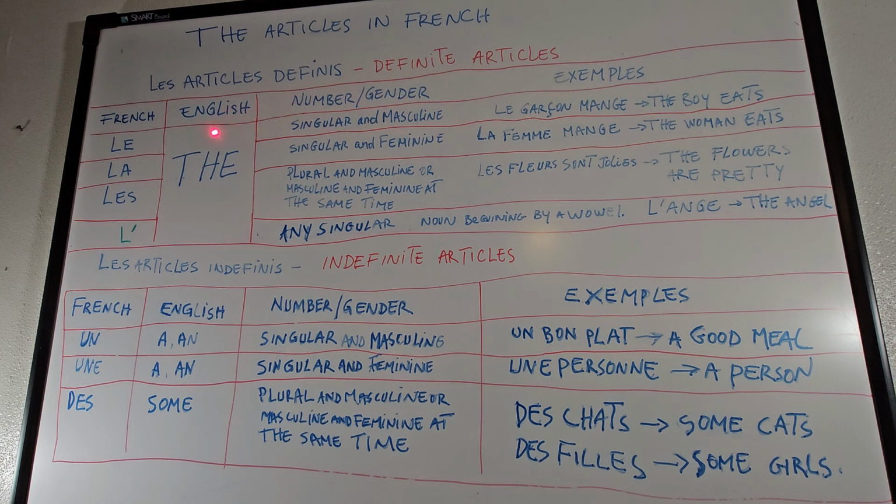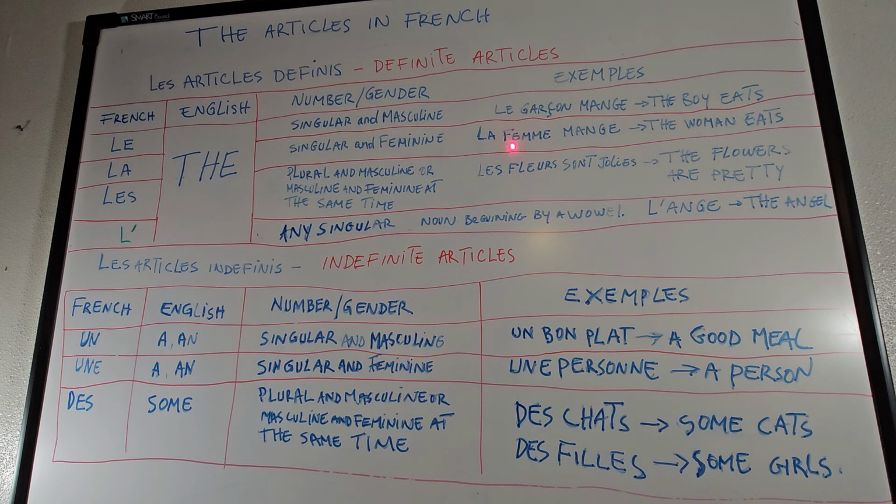And then we've got la here. La is singular and feminine. All right, I'm going to give you an example of that, which is la femme mange. La femme. That is woman. In French, the spelling of femme is a bit different than what you hear.